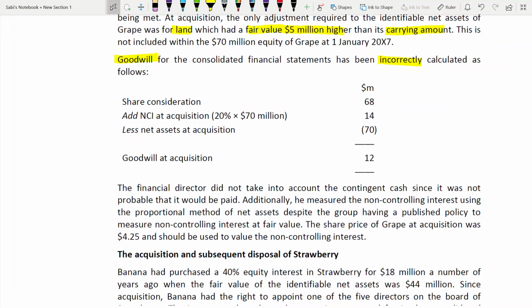Just see, make sure you know the formula: share consideration, plus NCI at acquisition, less net assets at acquisition. Definitely, we know that NCI, they have taken 20% on 70. So 70 is wrong. You have to adjust for the fair value of the net assets.